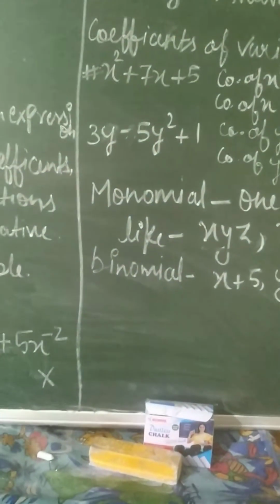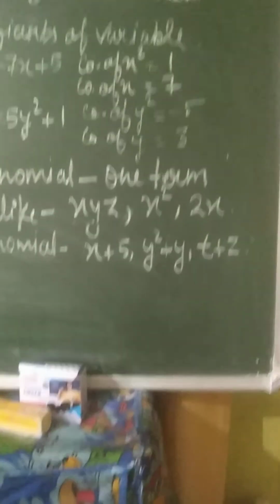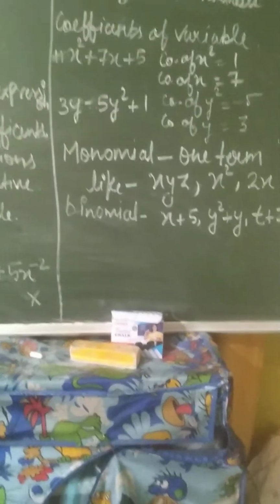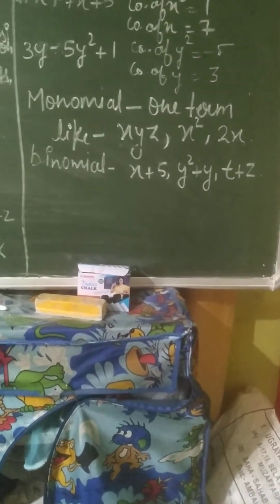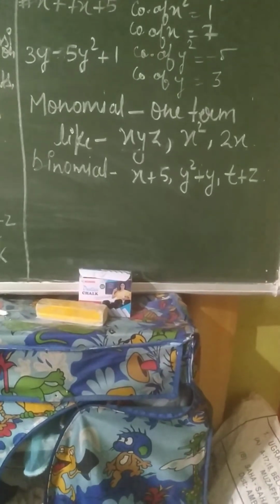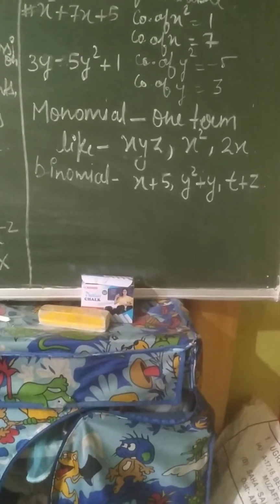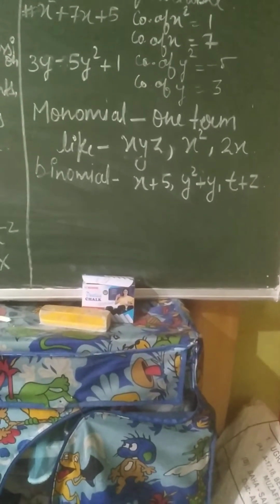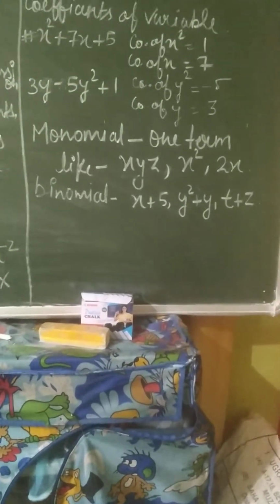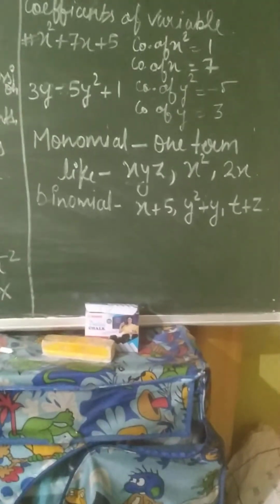Binomial is that in which there are two terms. Bi means two, mono means one. Monomial means one term, binomial means two terms. The ones in which two terms come are known as binomial, just as I have written here: x plus 5, y square plus y, t plus z. They come in the category of binomial. And if more than two terms are there, it will come in the category of polynomial.